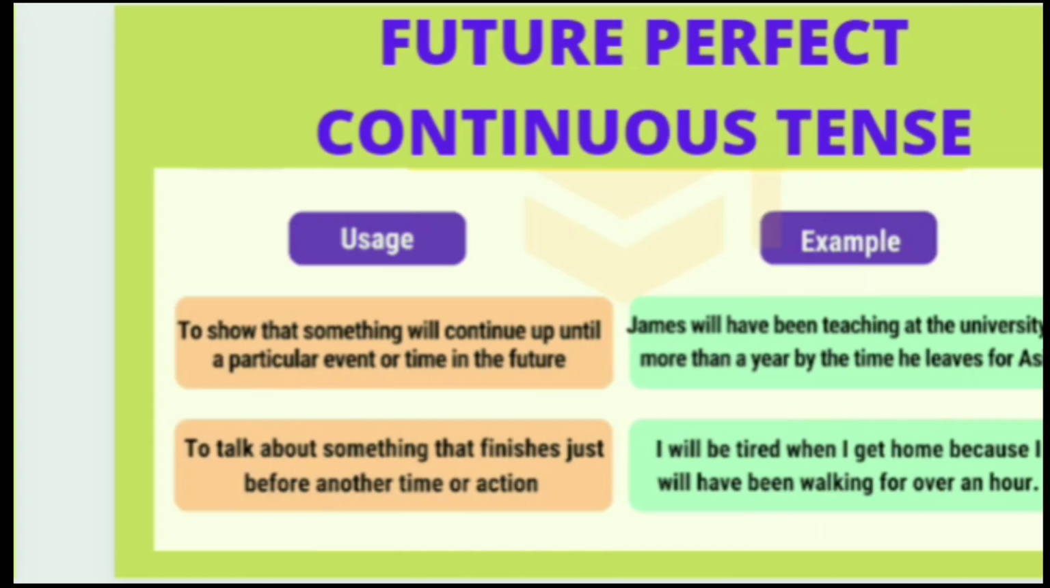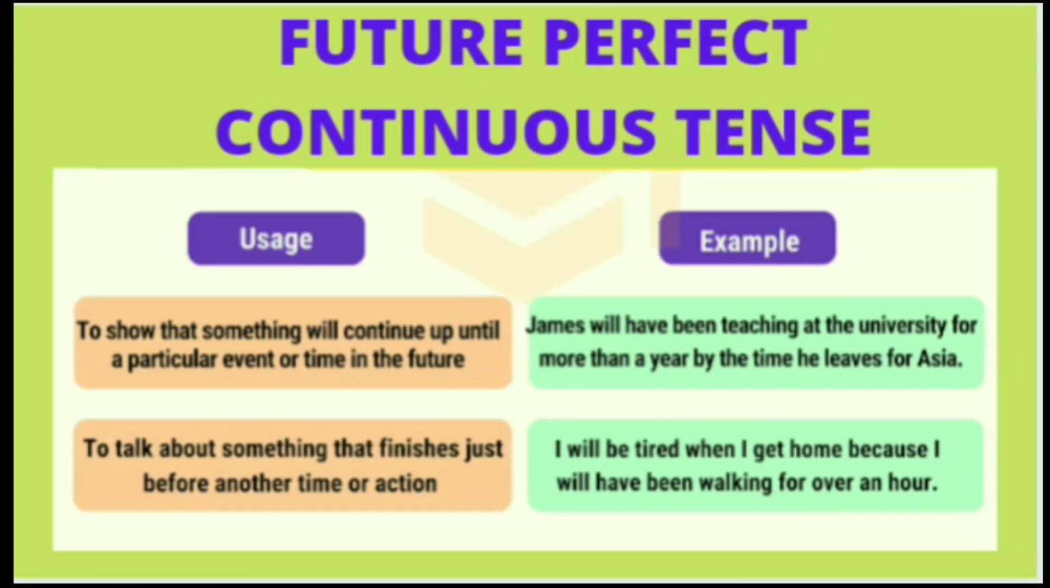Look at some more examples and uses for future perfect continuous tense. To show that something will continue up until a particular event or time in the future: James will have been teaching at the university for more than a year by the time he leaves for Asia.